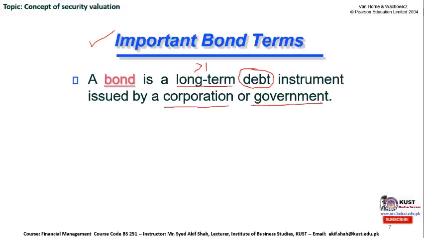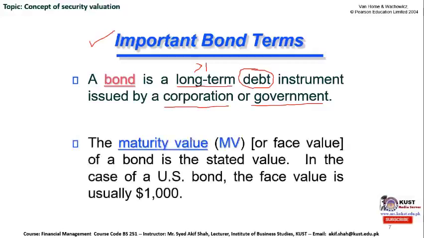Government can also issue such kinds of bonds, known as treasury bonds, or a corporation, a company form of business organization, can also issue corporate bonds to investors in order to finance positive net present value projects. What is the maturity value? The maturity value, also known as the face value of a bond, is the stated value.